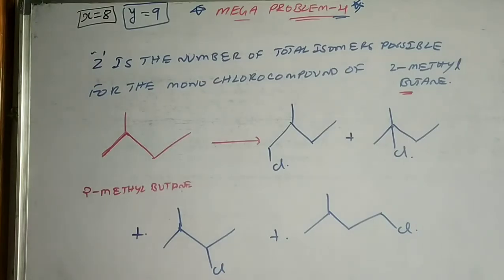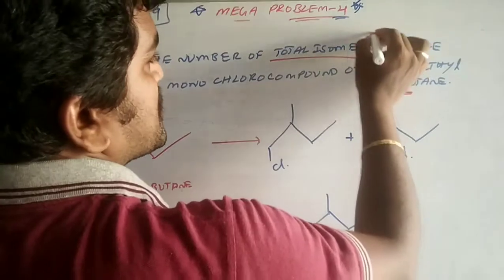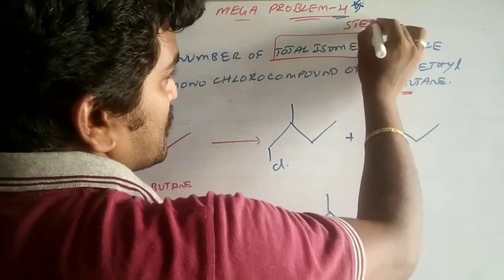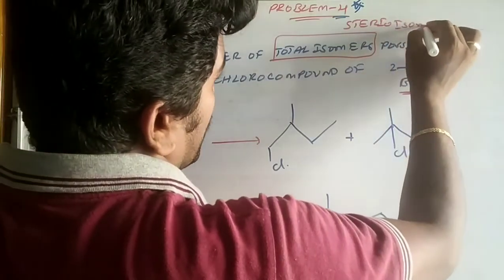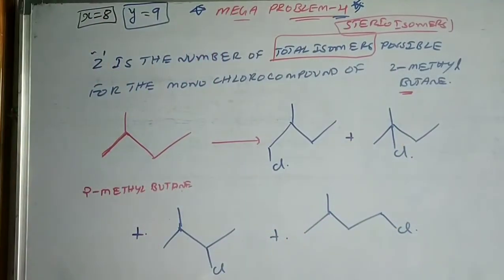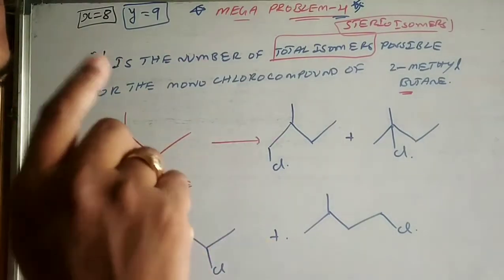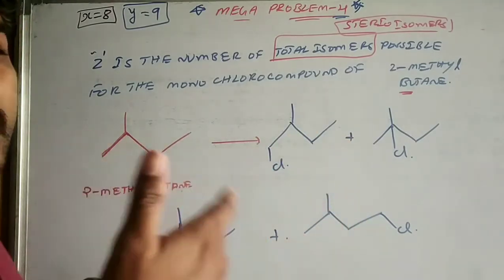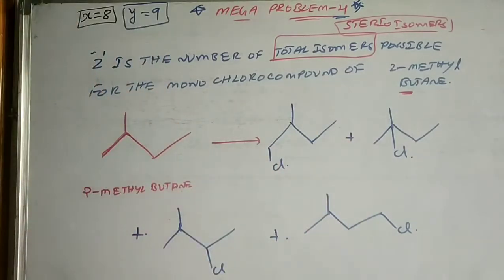They are asking for total isomers possible, which means definitely we have to include stereoisomers also. You know very well, to form any stereoisomer, a chiral carbon should be present. First, let us see whether any chiral carbon is present in these products.